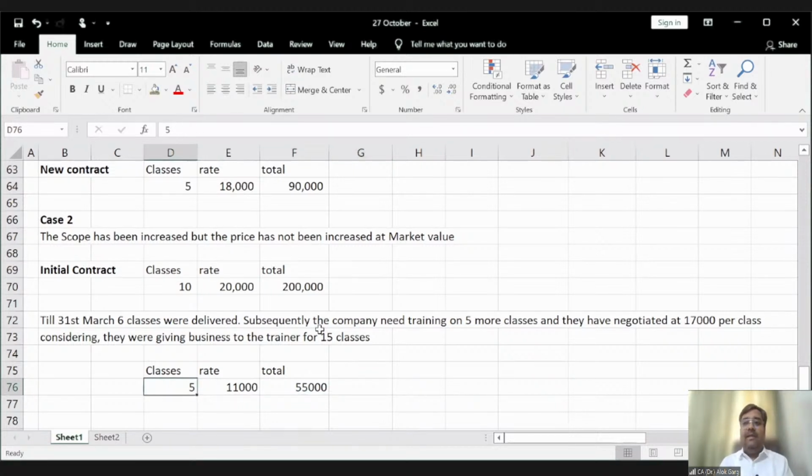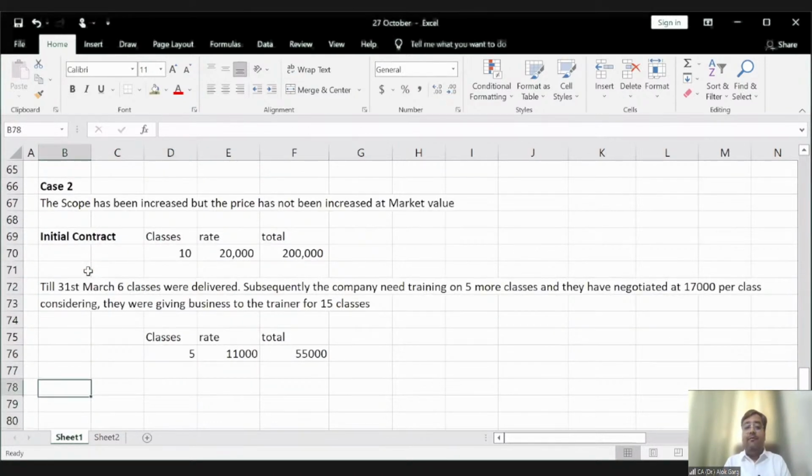So it does not mean that for the additional 5 classes the company wants to pay only 11,000 rupees per class, which is not at market value. So what does it mean? It means this entire contract has been negotiated as a single contract. In this case, you have to modify this contract, and you have to look at the revised contract.